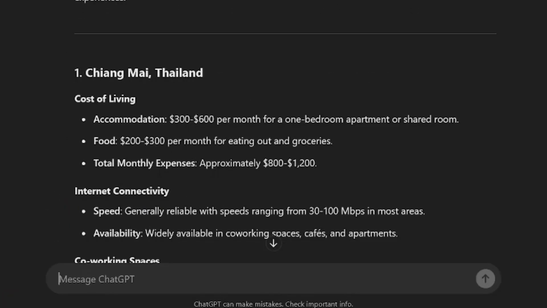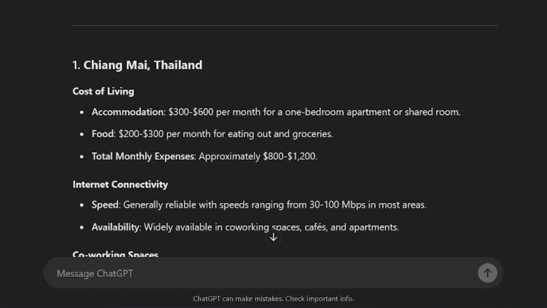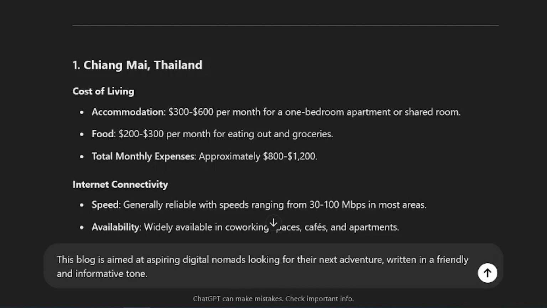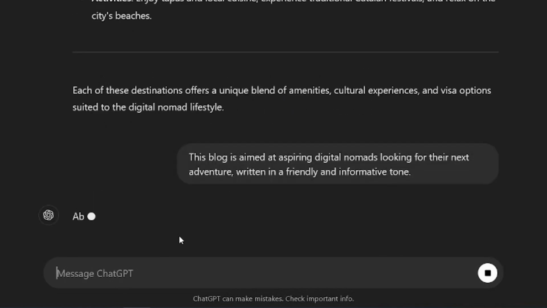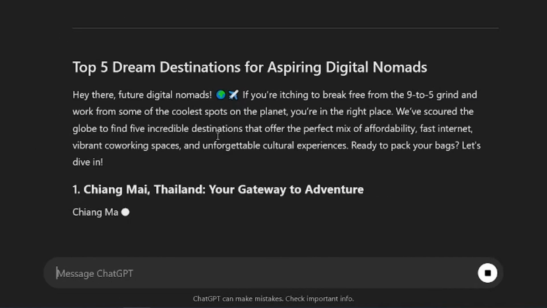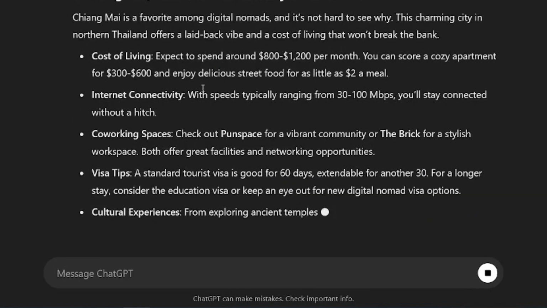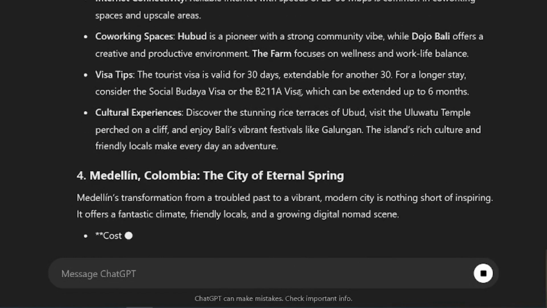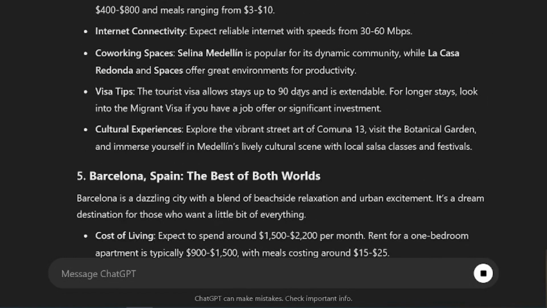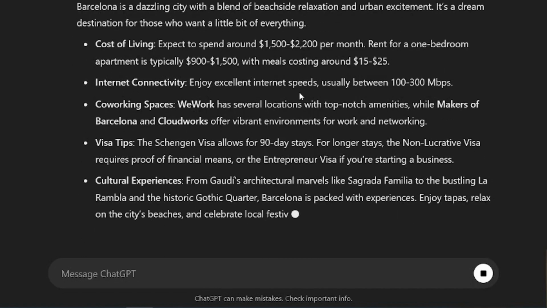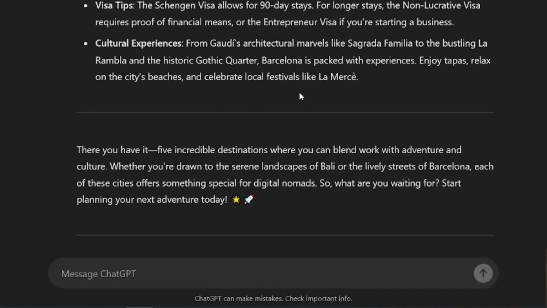Now let's talk context. This is where you give ChatGPT background information. Are you writing for beginners or experts? Is it a formal piece or casual? This blog is aimed at inspiring digital nomads looking for their next adventure, written in a friendly and informative tone. So I'm just going to type that and see how ChatGPT responds. So it's going to write more tailored toward digital nomads for friendly locations. So now this new addition of context gives us more information about the next adventure. And this tone is much more friendly and informative, as you can see.